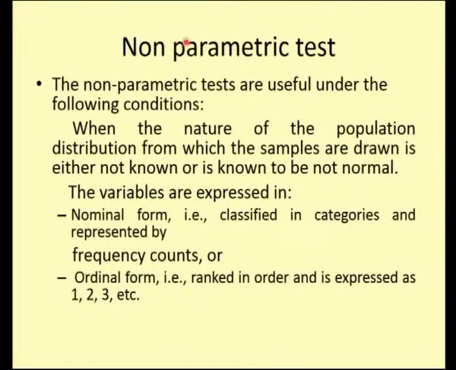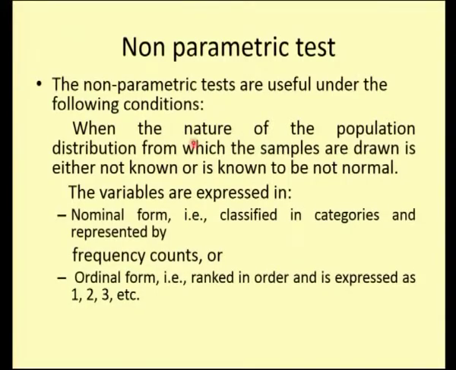So, what is this non-parametric test? We have 2 types of test, which we call a parametric test and a non-parametric test. Parameter means the population constants. If you know the distribution of the data or the distribution of the test, then we call that a parametric test. That is, if you know the mean, variances, etc., and if you know the distribution of the data, then we call that parametric.